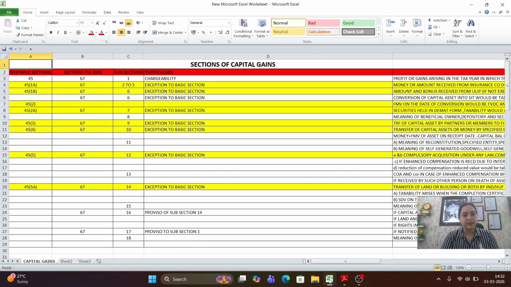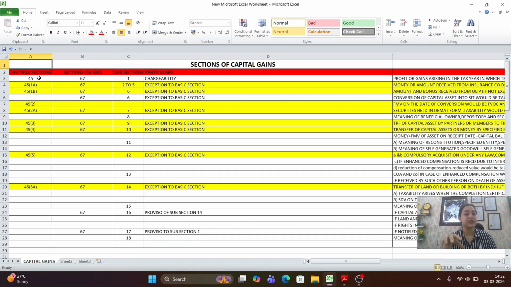We all know that the capital gain chapter starts with section 45, which is the chargeability section, and ends with section 55A, that is reference to the valuation officer. Because if we go chapter wise, it would be easier to recall those provisions in our mind. So there were sections.